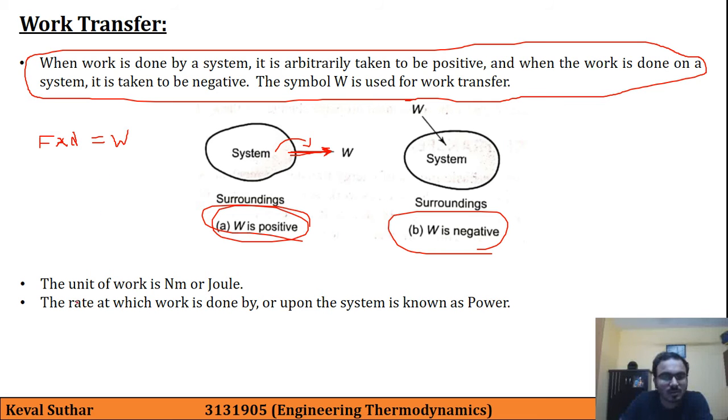And if you recall, again, the rate at which the work is done by or upon the system is known as power. So P is equal to W divided by T. That is, the rate at which the work is done by or upon the system is known as power.